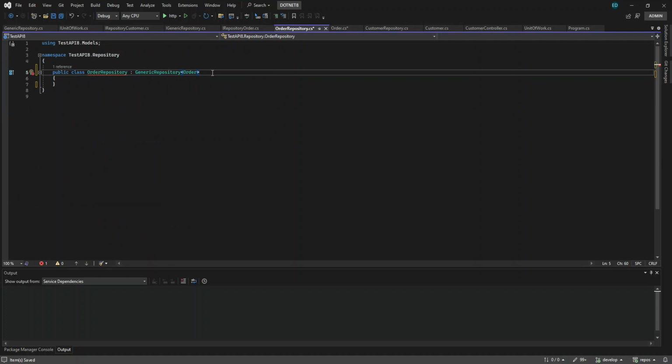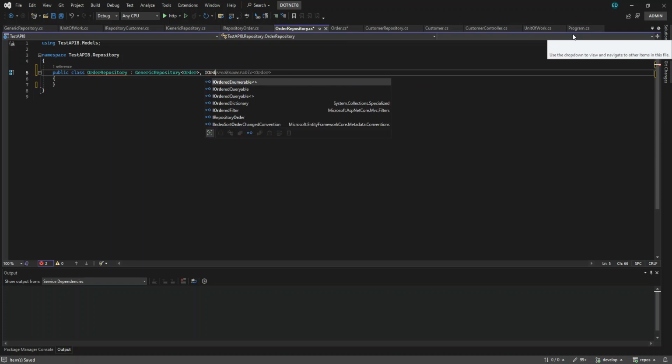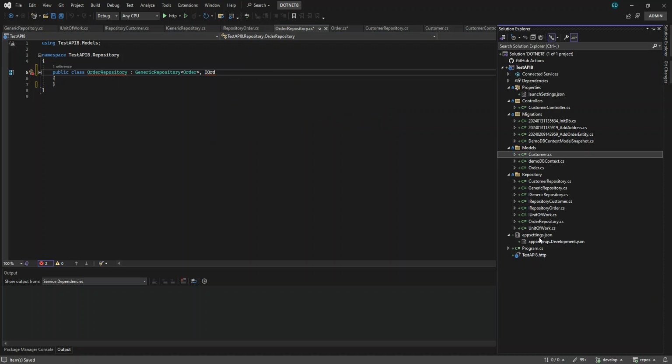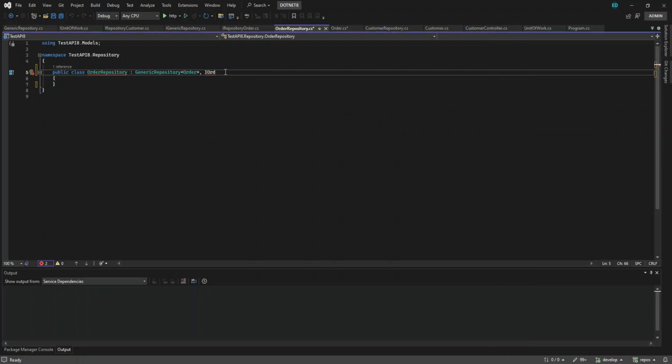And then we also have to inherit the order repository interface. What is the interface here for the order? IRepositoryOrder. Because this IRepositoryOrder might have a specific function or signature that is not part of the generic repository.